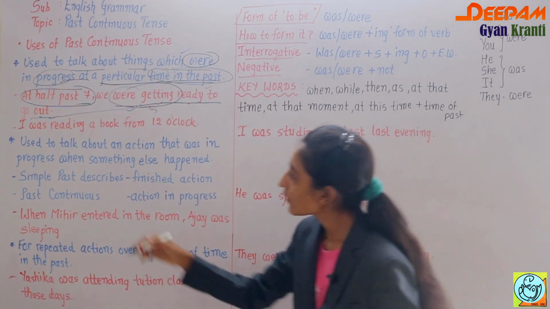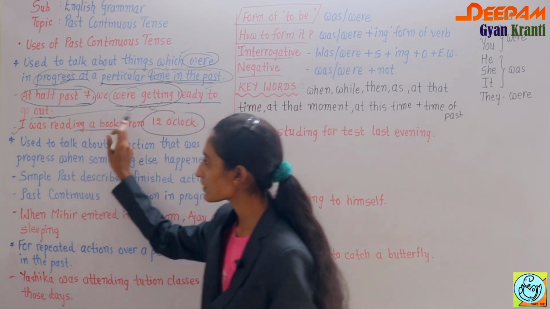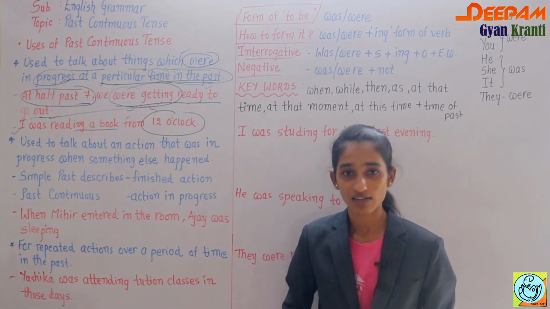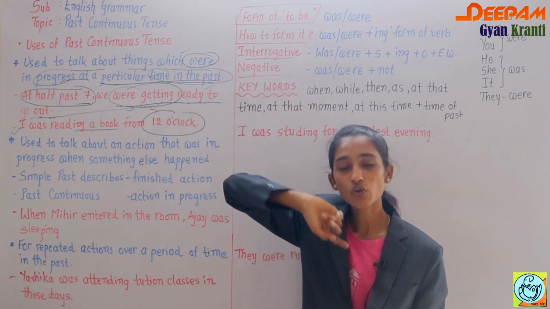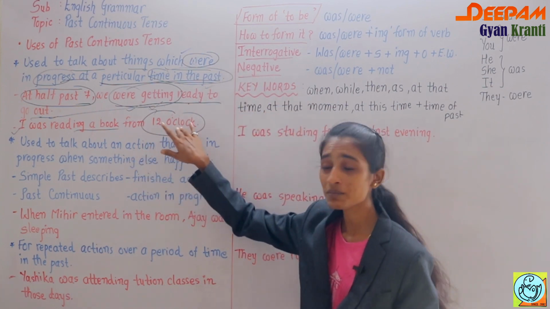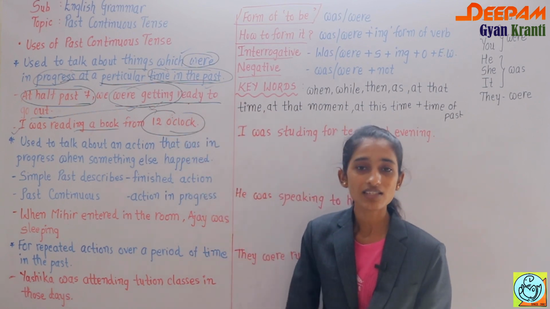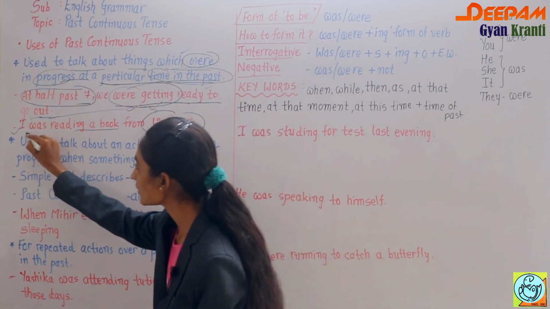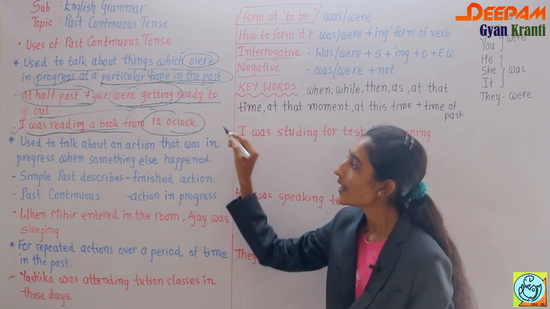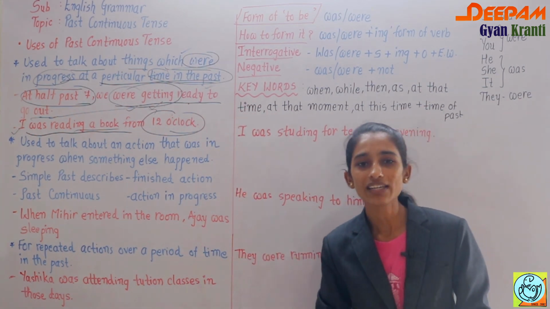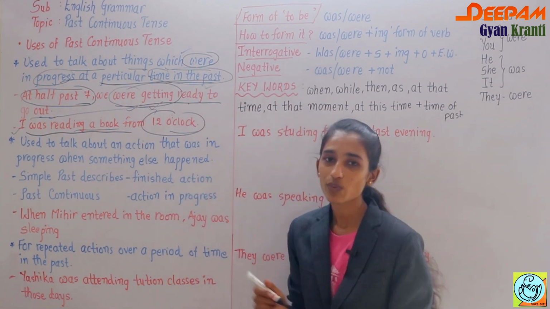Then second one, I was reading a book from 12 o'clock. This is also very important. Sometimes you will get these kinds of sentences in the exam. From 12 o'clock, that is the time that shows the past, okay? But the action is still in progress. Which is the action? I was reading a book, means things which were in progress at a particular time of the past. And if you want to show these kinds of action, you have to use which tense?